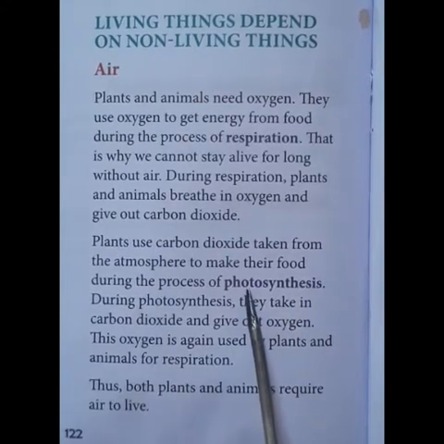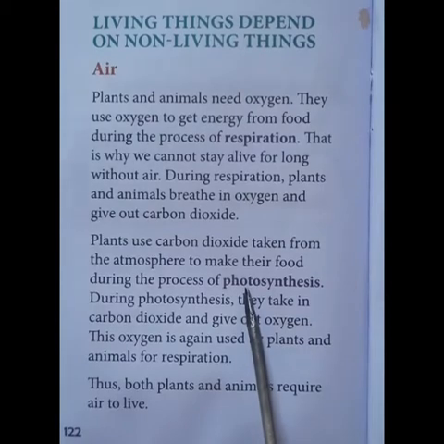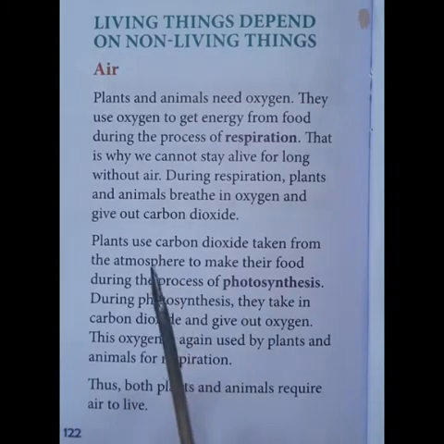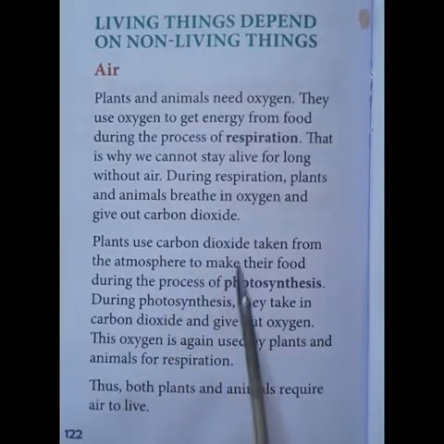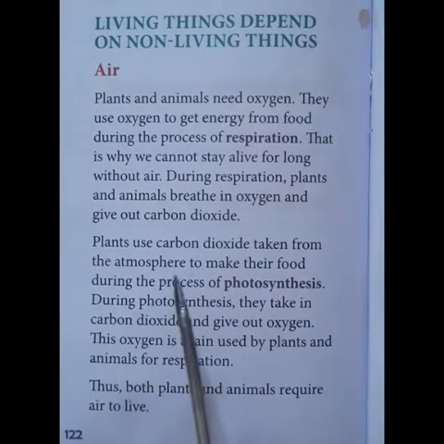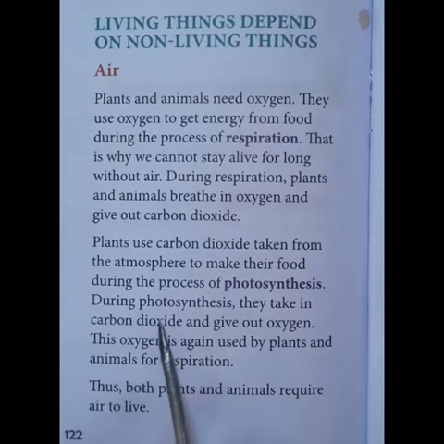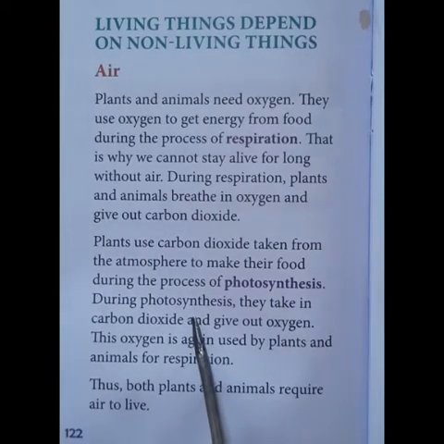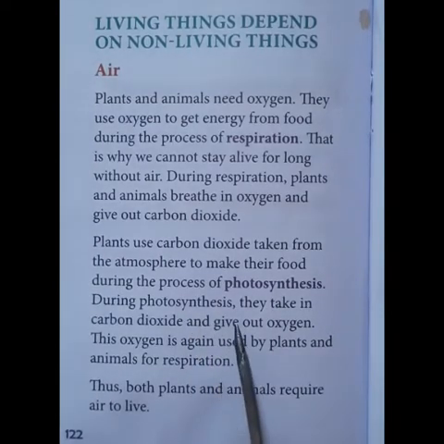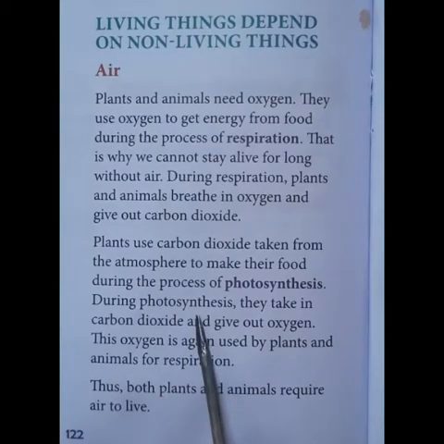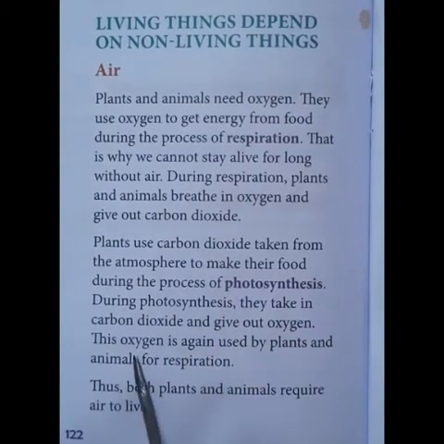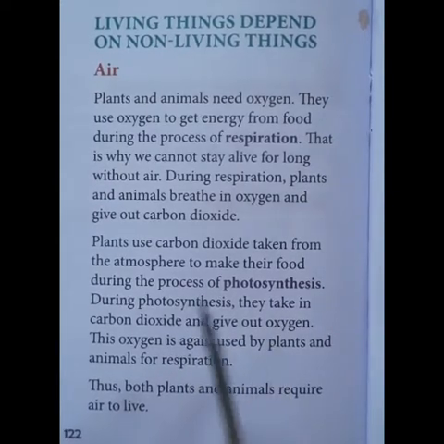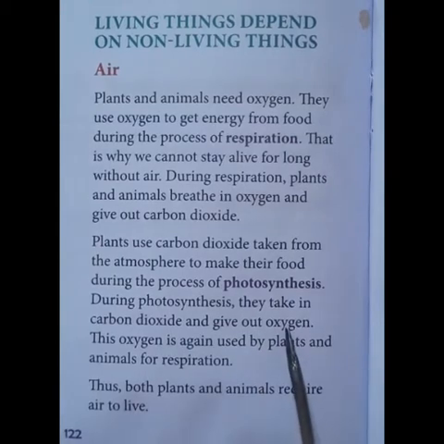So, photosynthesis means plants will make use of carbon dioxide, water, and sunlight from the environment and prepare their own food. During the process of photosynthesis, one more thing is important here. Plants will take carbon dioxide and they will give out oxygen. So, oxygen is given out.